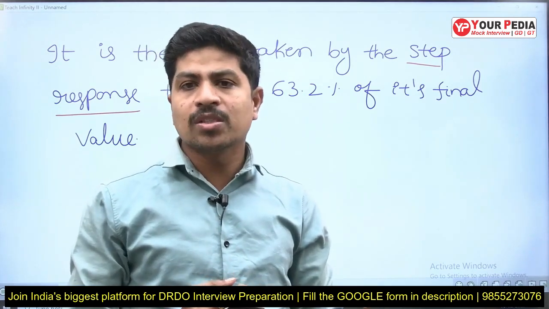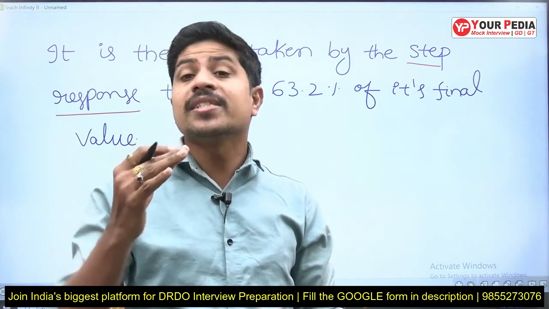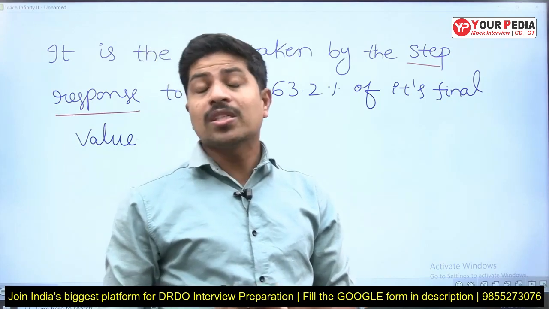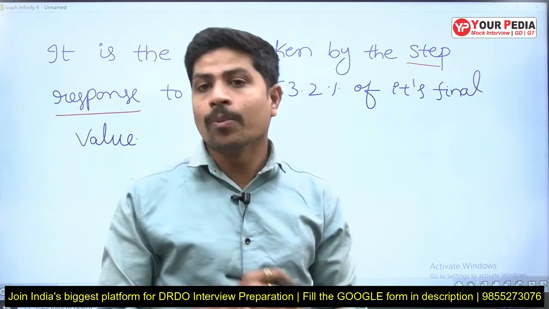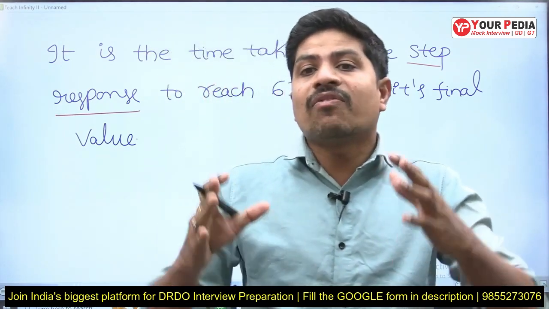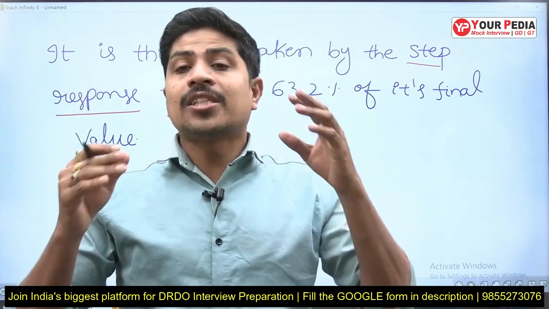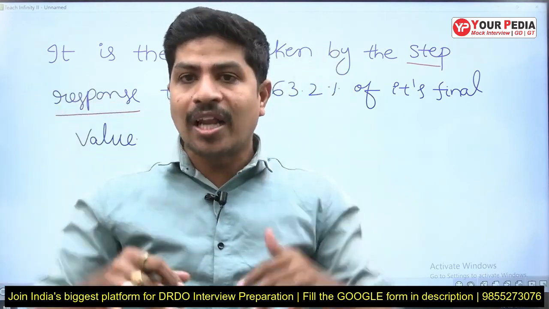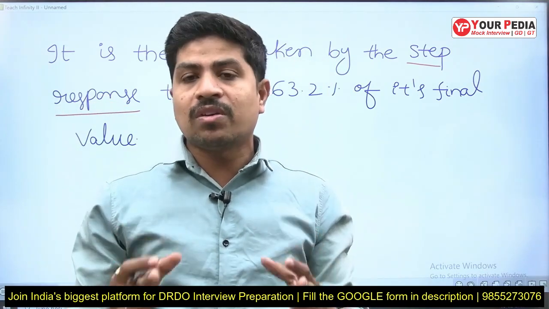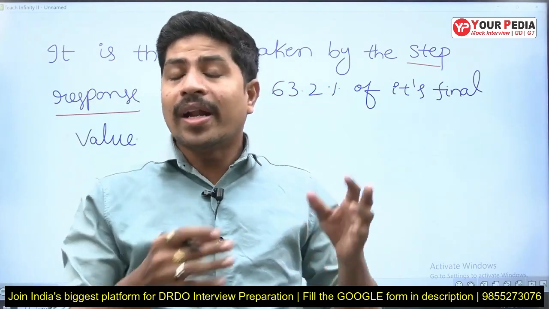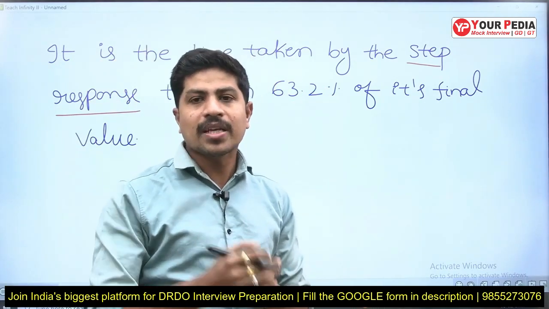If you take ramp response, what is the final value? It is infinite. Parabolic response? Infinite. Impulse response? It is 0. That's why, as the steady state value of the step response is a finite or bounded value, we take step input for finding time constant.